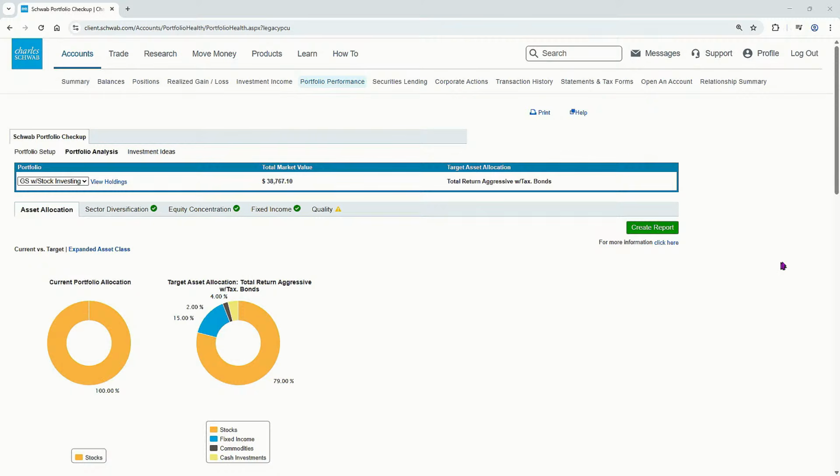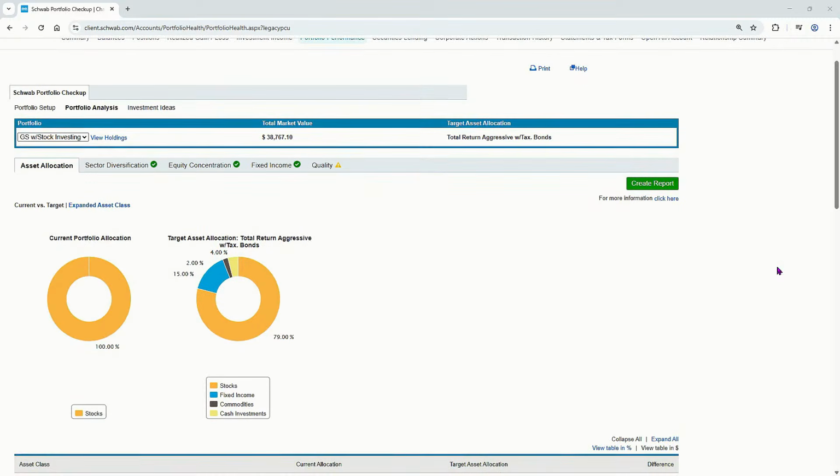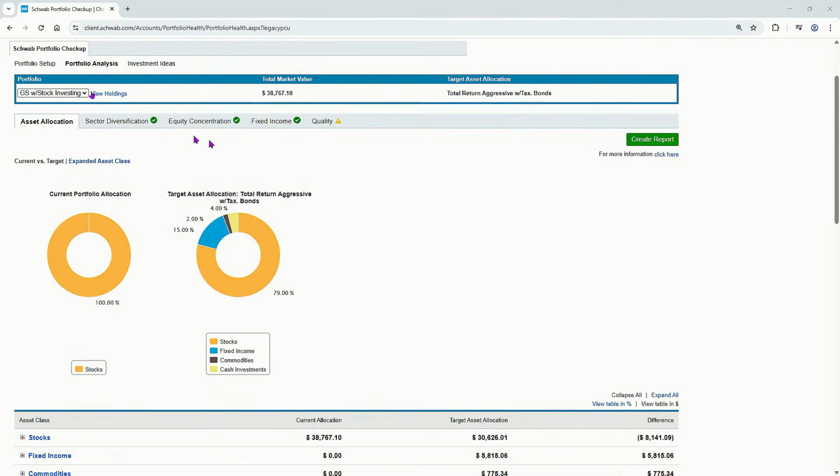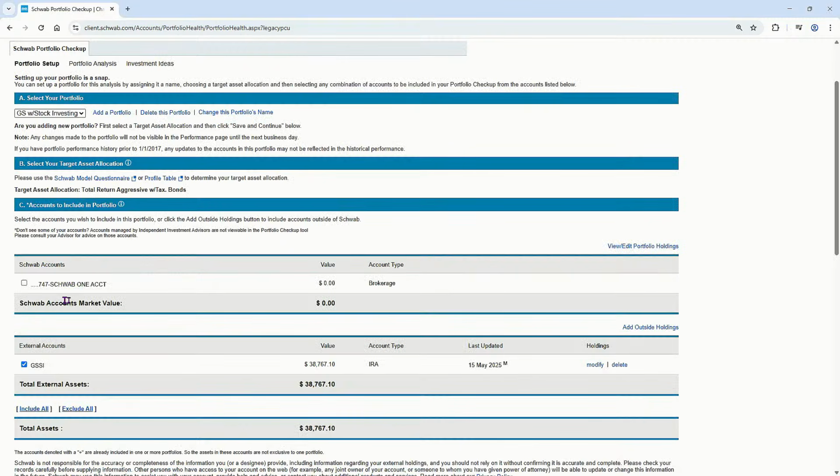But what I wanted to highlight here was the steps that I've taken. First of all, I made some adjustments to my portfolio. I went to portfolio setup here and I added an external account. Now that's helpful for me so that I can show you what I want to highlight today. But for all of you, it can be very helpful as well.